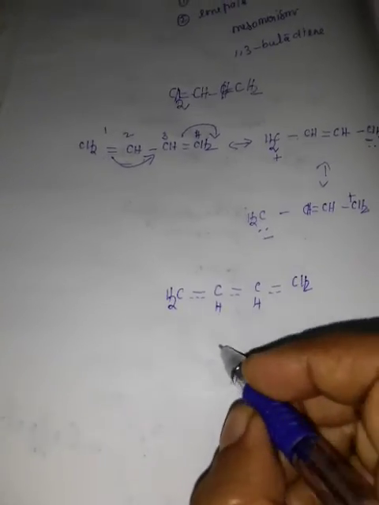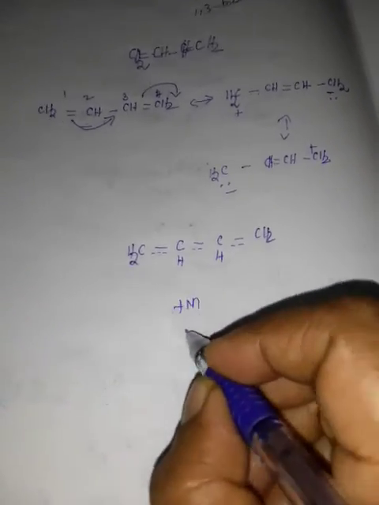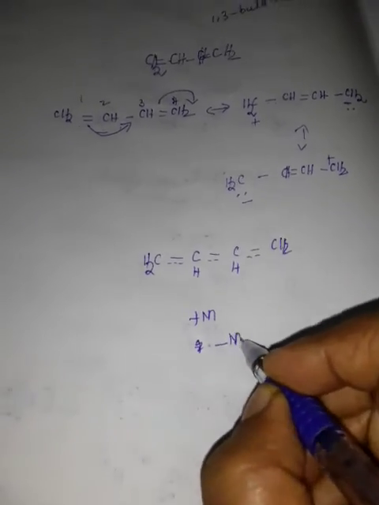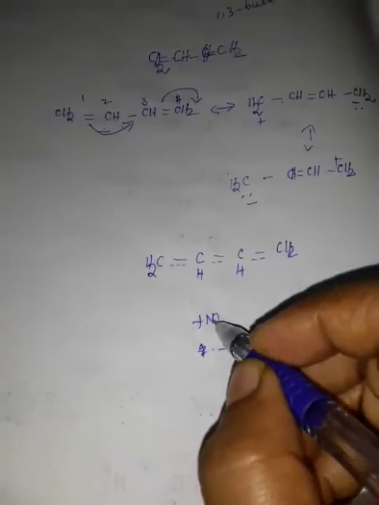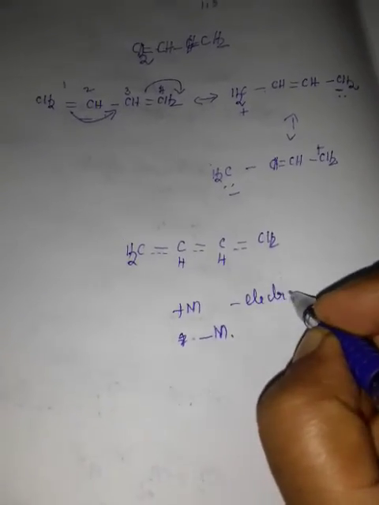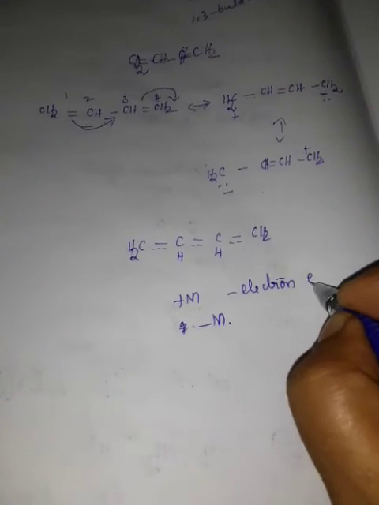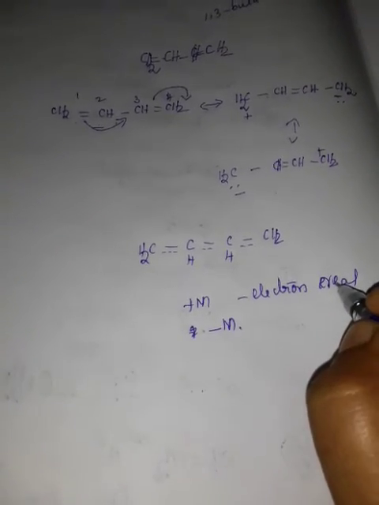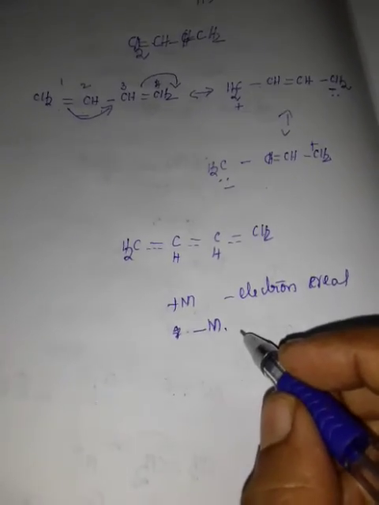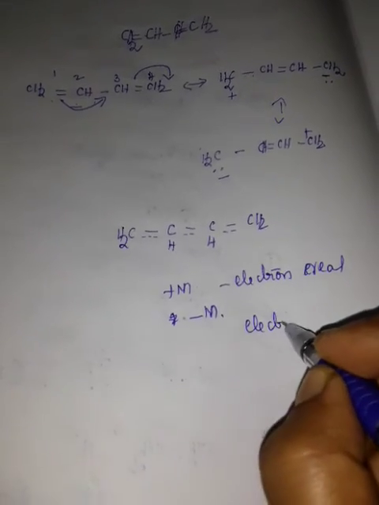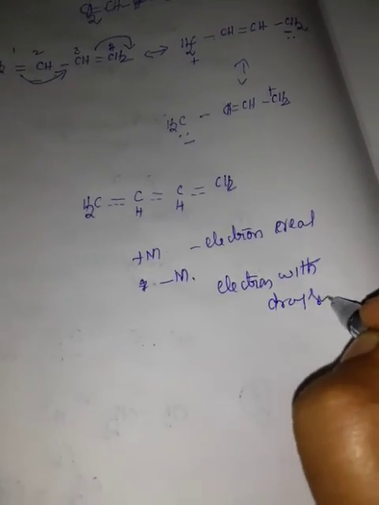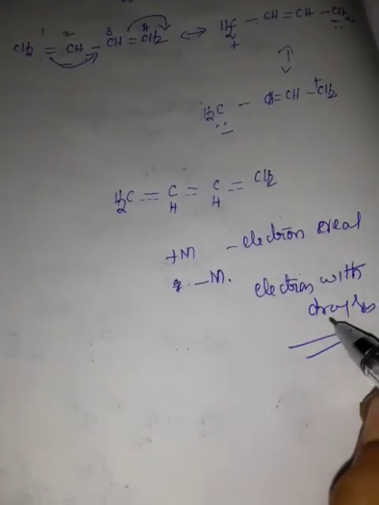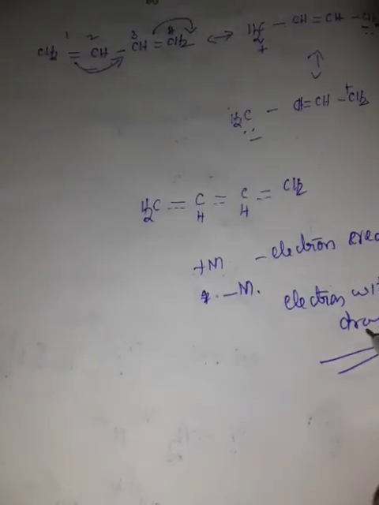Here also there is plus M effect, plus mesomeric effect, and minus M effect. Positive mesomeric effect means electron releasing groups. What are electron releasing groups? OH, NH2, O, etc. Minus M, negative mesomeric effect, means electron withdrawing groups. Here also examples are NO2, COOH, CN, etc.